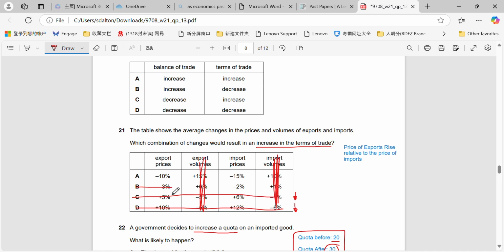Same for B, because export prices are falling by more than import prices. So again, that will cause a deterioration or a fall. Except for A, export prices go down by 10%, but import prices are going down by 15%. So the prices of the exports are still rising relative to the prices of the imports because the fall is less.